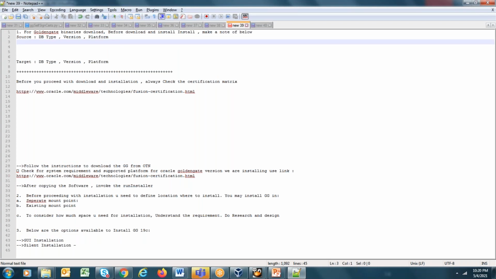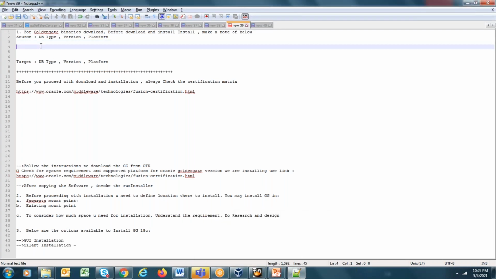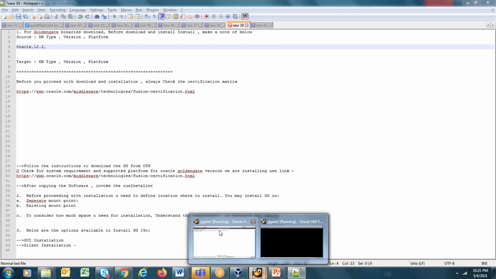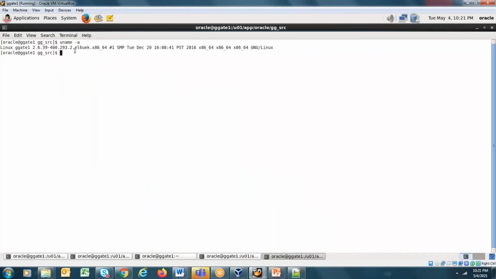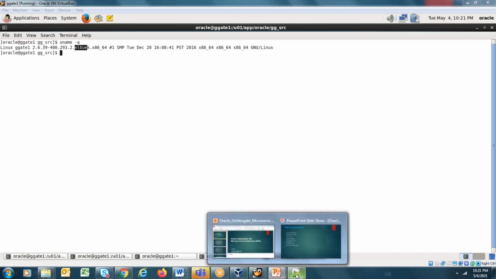So for Ggate 1, if I check, we have database type as Oracle. The version we are going to use is 12.2, Oracle database version. And the platform, we can check the platform. So the platform is Linux, Enterprise Linux 6. So accordingly, we'll download the binaries.